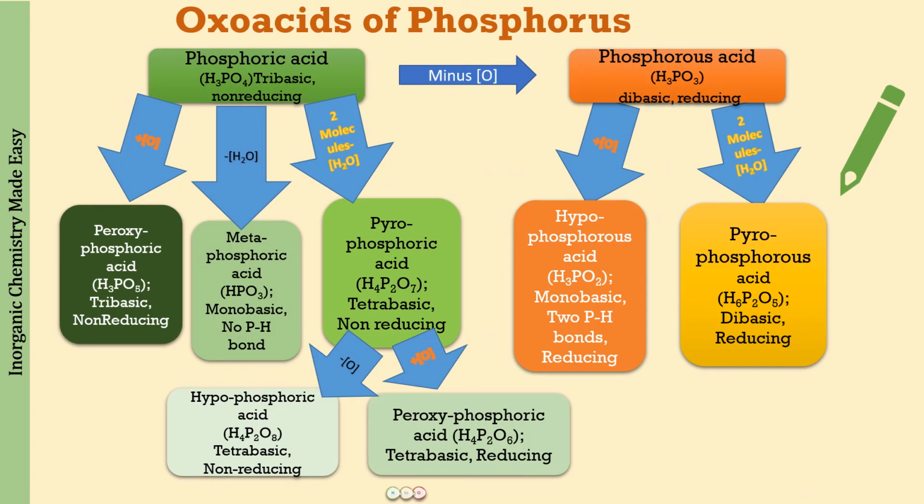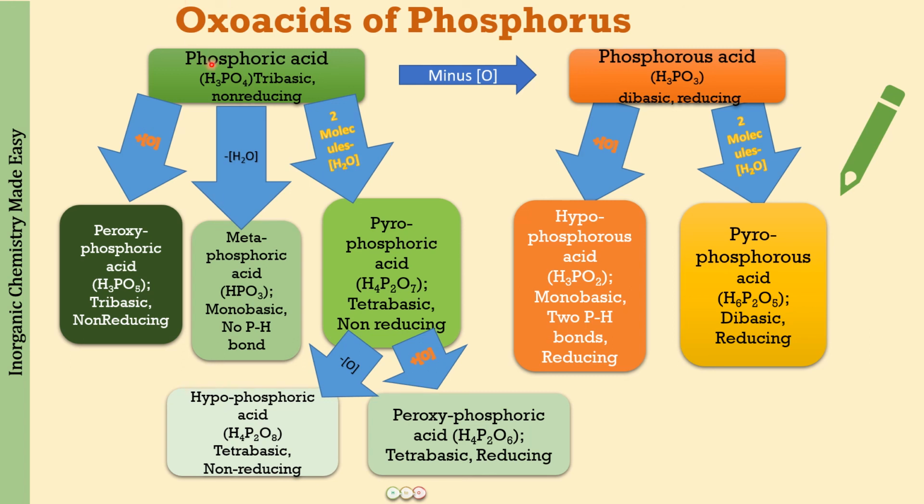All this properties discussion that we have done now is going to be very important, very frequently asked in the examination. So what is going to be the basicity of these oxoacids, and whether they are reducing or not? I have put this into a table, and you can write down this table yourself by checking the structures of these compounds. That is going to be your homework. Write down the structures and find out which is going to be tribasic, dibasic. You have to check the basicity, and also how many P-H bonds are present, and whether these compounds are reducing in nature or not.